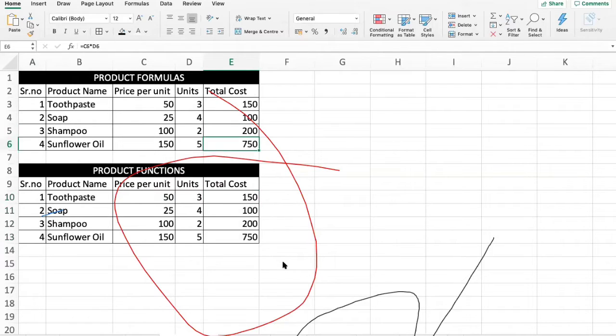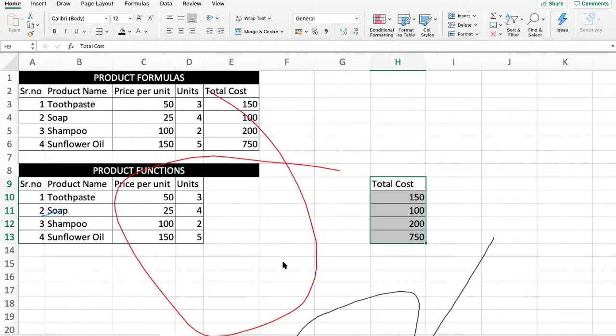The result is the same. So see, multiplying 2 or 3 cells is okay using a formula, but if you have multiple cells, suppose I just cut this and keep it over. Suppose I add one more column here, and I have toothpaste 50 rupees, 3 units, and what would be the cost for the next 6 months, the next 12 months, the next 24 months, and so on.